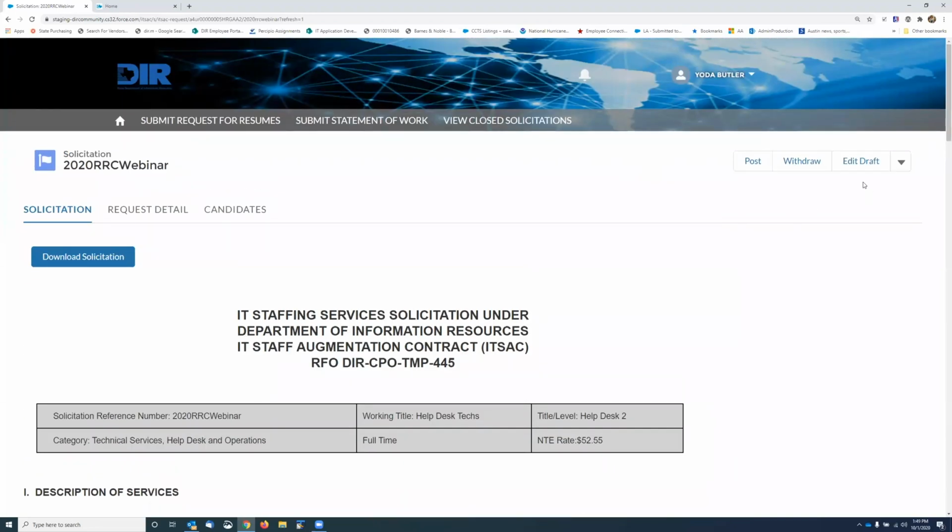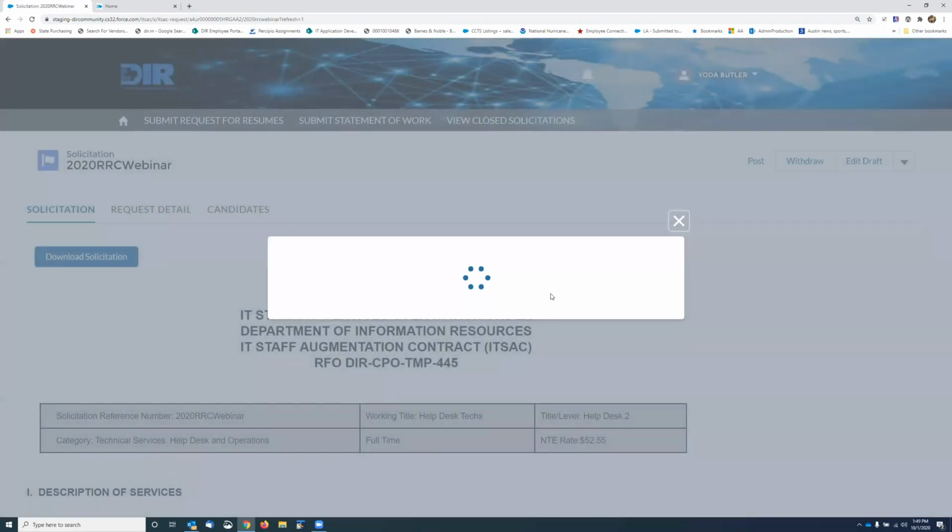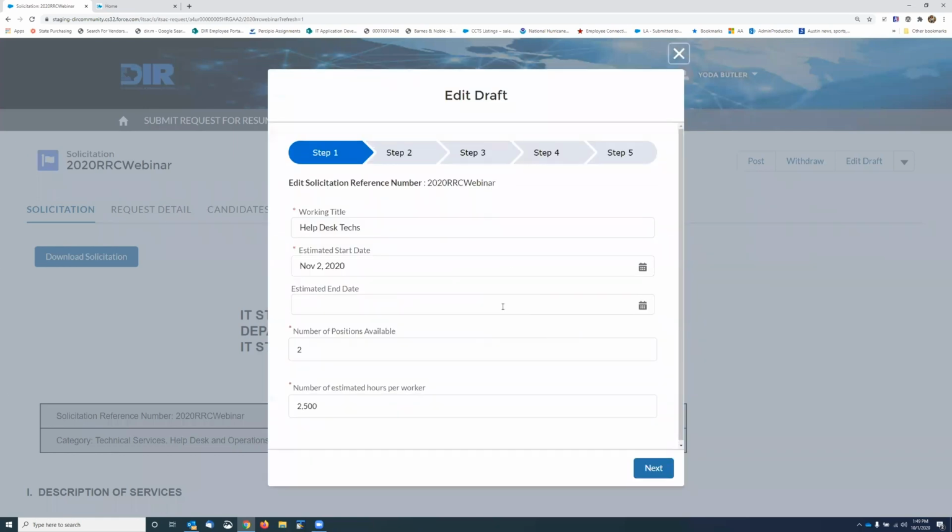If you need to edit it, you can click this button that's up here in the right. At this point, you can post it, you can withdraw it, you can edit it, or you can clone it. Editing and cloning are 2 new functions. I'll show you the clone in a second. If I wanted to edit this, it's going to take you back through the wizard, and you have to go through each step on the wizard.